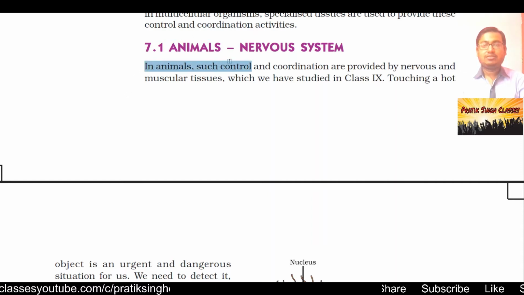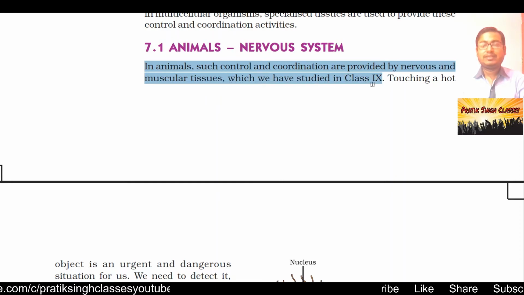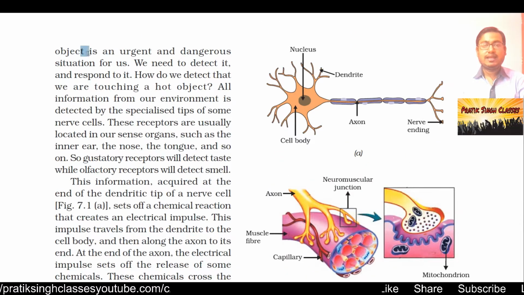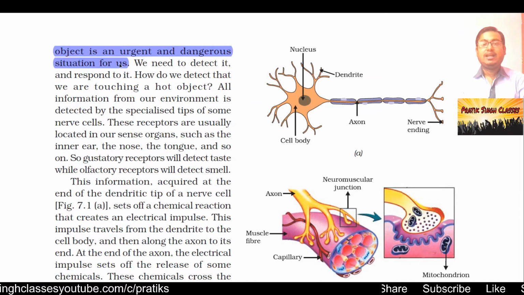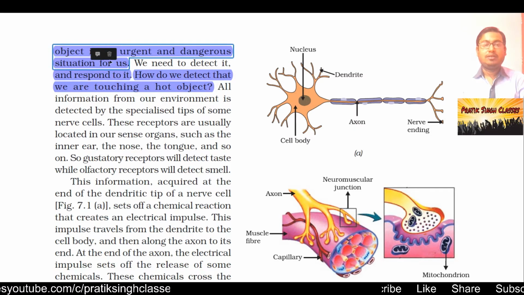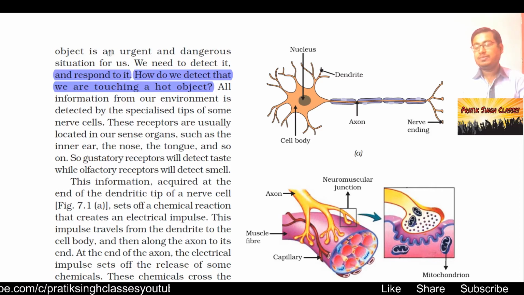In animals, such control and coordination are provided by nervous and muscular tissues, which we have studied in previous classes. Touching a hot object is an urgent and dangerous situation for us. It may burn us, or it may be lethal if we touch something very hot. We need to detect it as soon as possible and respond against it. How do we detect that we are touching a hot object? Suppose something hot is behind me and, without watching it, I put my hand over it. I will detect that something hot is there.